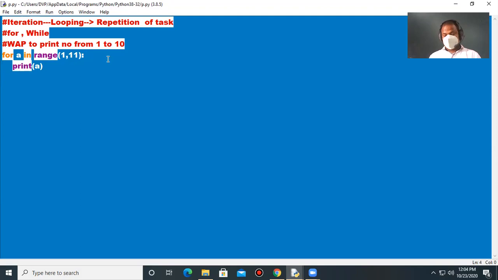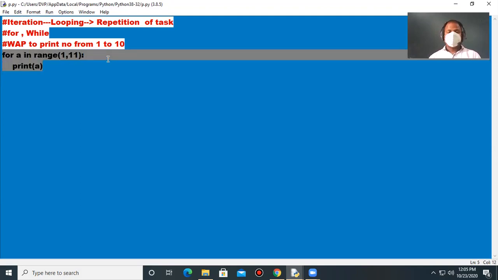What we have written here is for a in range, which is a function. It has two parameters. The first one is the lower limit, that is 1. We have to start with 1 and go up to 10, so upper limit minus 1, which is why we have taken 11. By default, it increases by 1 from the initial value.